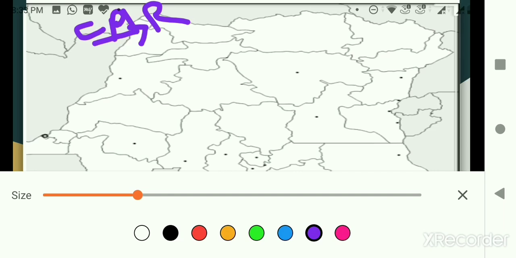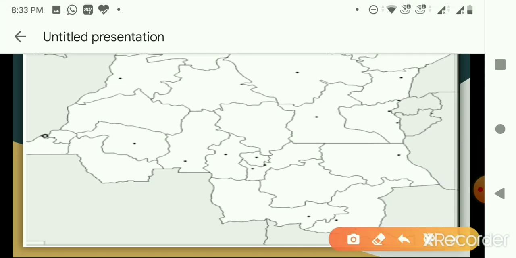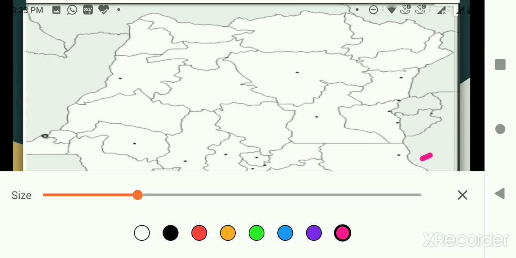Then I'll take another neighboring country, that is over here. Which neighboring country do we have, children? Yes, it's Tanzania. You have to learn by heart, children, all the neighboring countries. Okay, I'll just write here T. I need to first of all put the arrow and then write the name of the country, Tanzania.